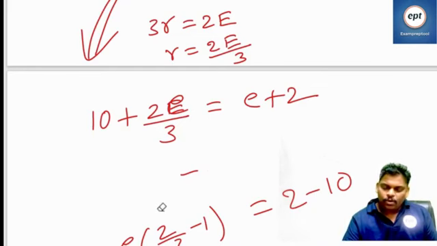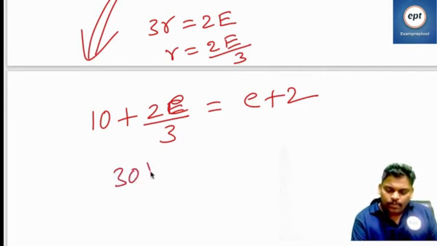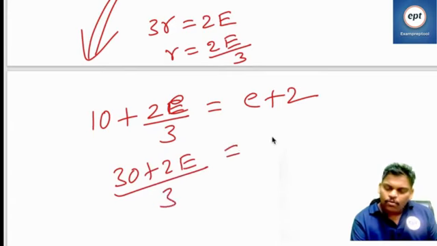Do calculations properly. So this is going to be 10 plus 2E by 3 is equal to E plus 2.